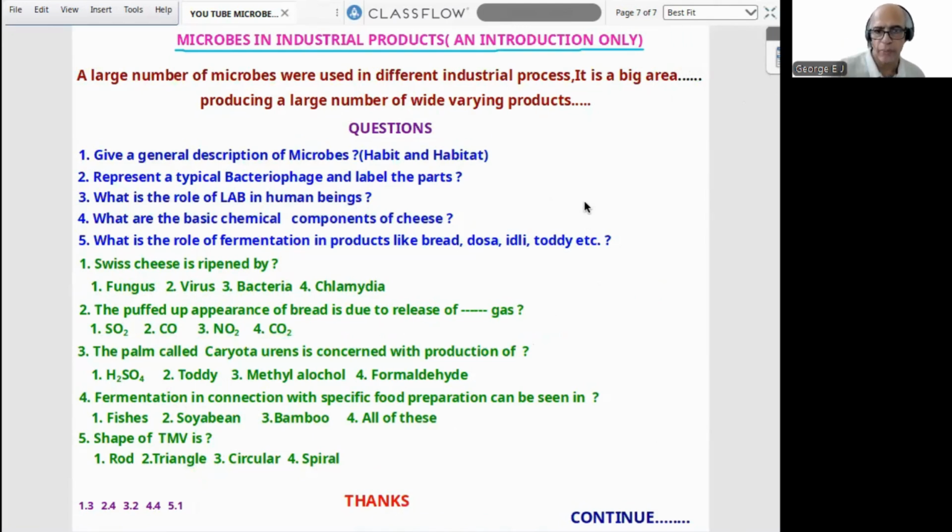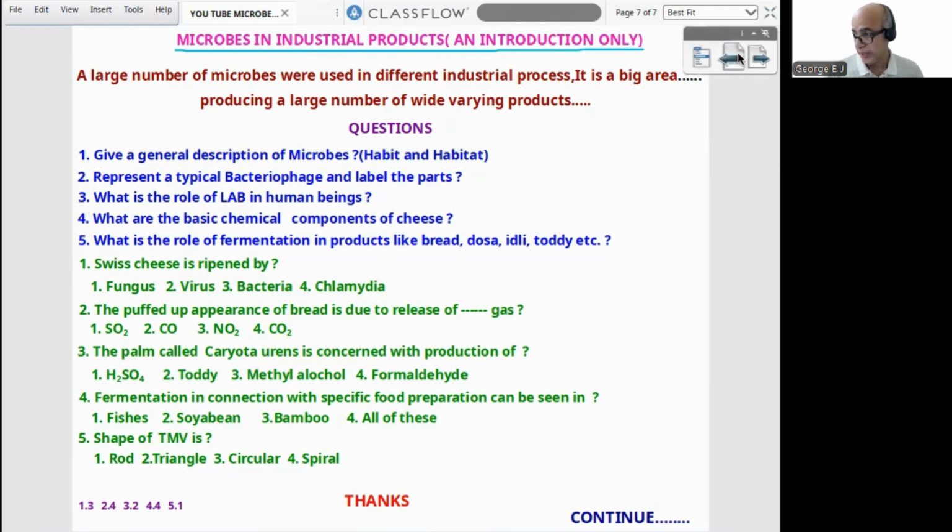Now next is an introduction only, because it is a big area again: microbes in industrial products. Next episode will be discussing the industrial procedures. So many items will be there. That is why I thought it should be put as a new episode after this introduction. A large number of microbes are used in different industrial processes. It is a big area commercially, producing a large number of widely varying products. Next episode, we'll be doing industrial products by microbes. Now, as usual, 5 theory questions you can find here, and 5 NEET model questions you can find here.